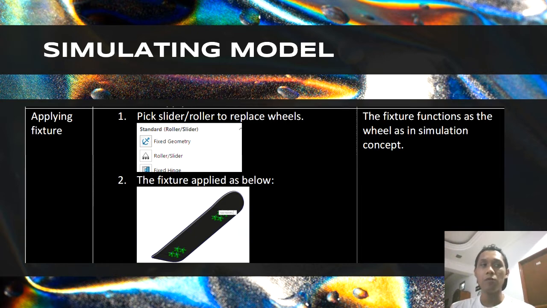As you know, a fixture is immovable, but for the skateboard, we know that it will move in one direction, freely in plane X. So we are using the roller and slider, which is used in one direction, so it doesn't move in the y-axis or z-axis. It only moves in X.